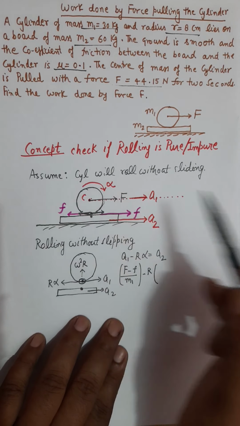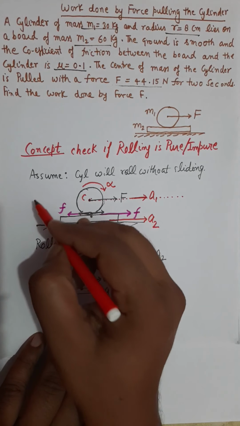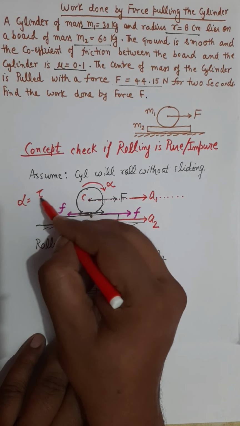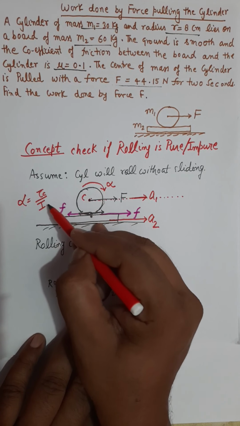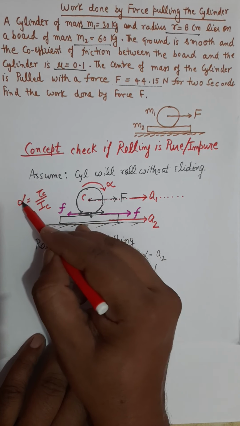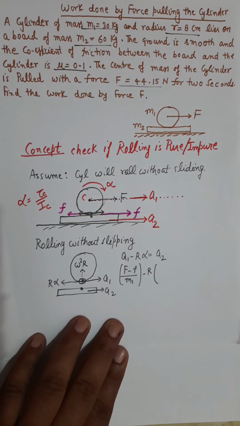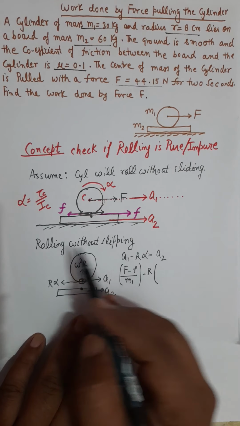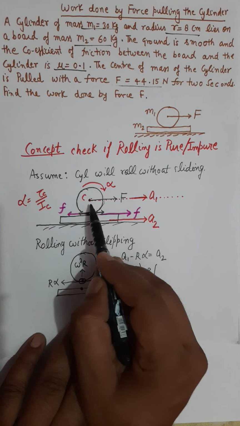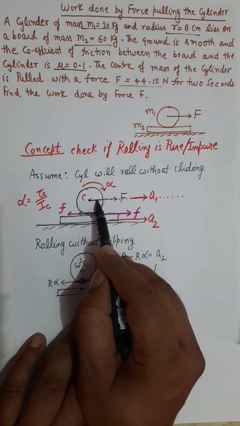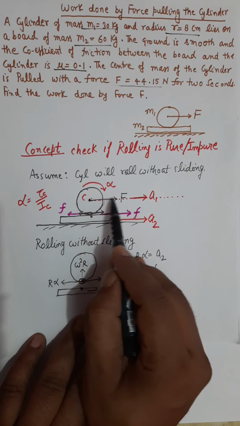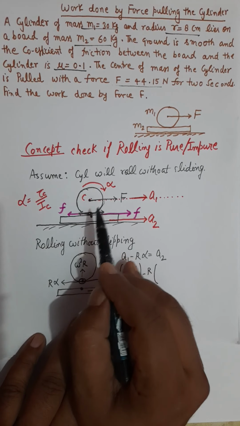So alpha we can obtain by the formula: alpha equals torque over moment of inertia. So if I find the torque about center and the moment of inertia about center, then I can find the value of alpha also. So this alpha will be the torque about this center point. Capital F is passing through the center point, so it has no torque about center.